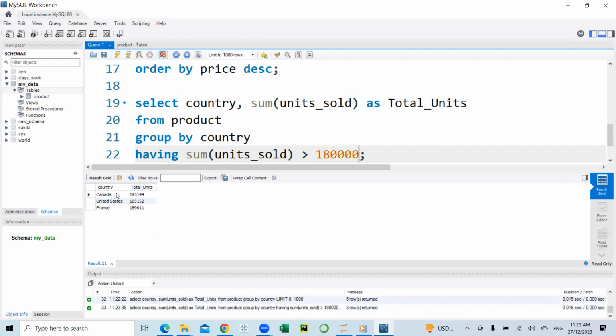So in this case, we have just three countries having sum of units sold greater than 180,000. So that is the having clause used with the group by statement.